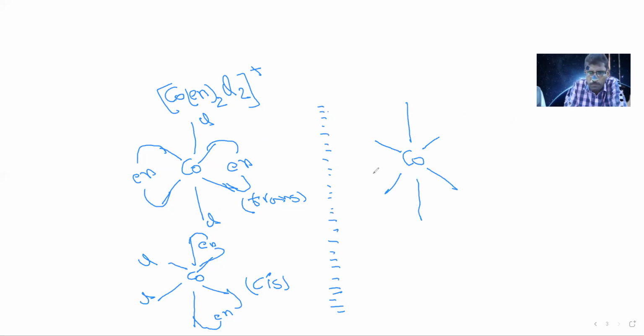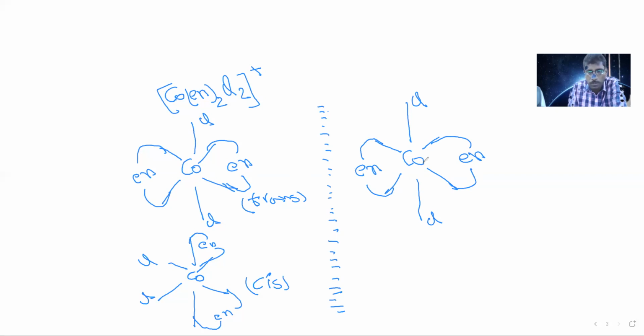This en will be imaged here, and this en image will be visible here, and above is a chlorine atom, below is also a chlorine atom.